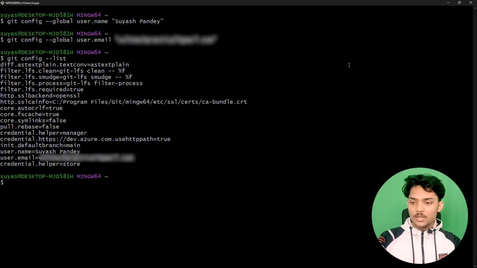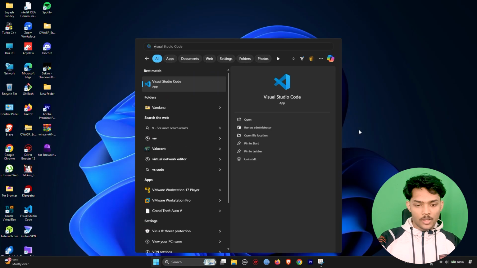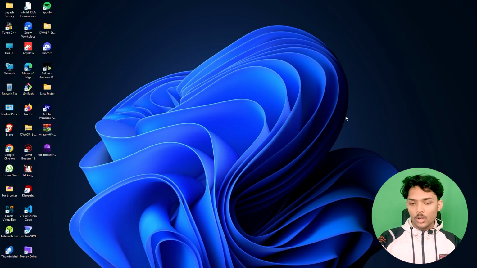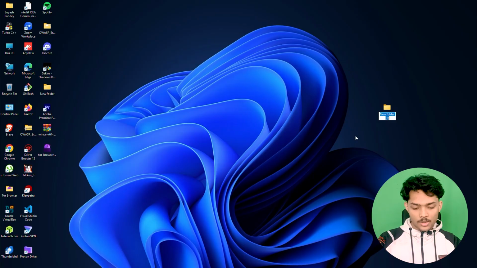So for now, just close this Git Bash and open our VS Code. But before that, just create a new folder here, and we will name it Volunteer, for instance. So just name it Volunteer, and now just open VS Code.